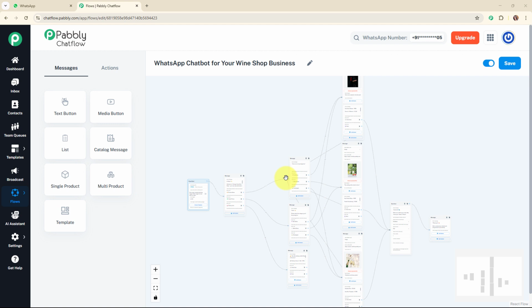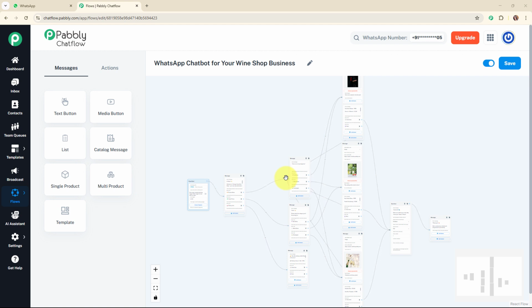Responding to each message manually takes a lot of time, and I sometimes miss messages, which means losing out on potential sales. By creating a WhatsApp chatbot for my wine shop, I can instantly answer common questions, take orders, share product catalogs, and even guide customers to visit the store or website without needing to reply every time. This helps me save time, improve customer service, and increase sales even when I'm not available personally.